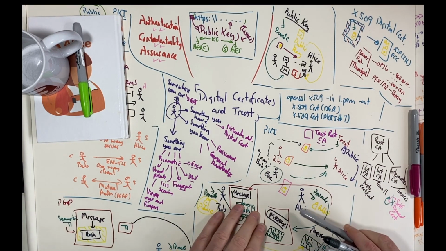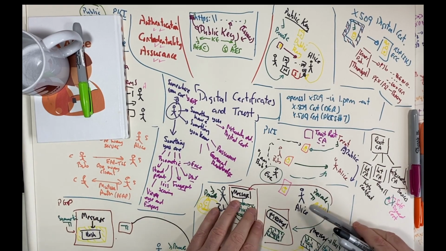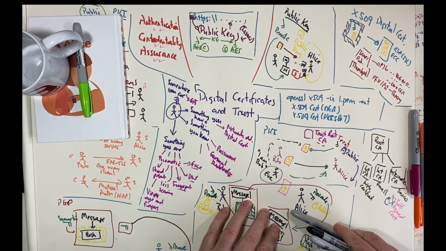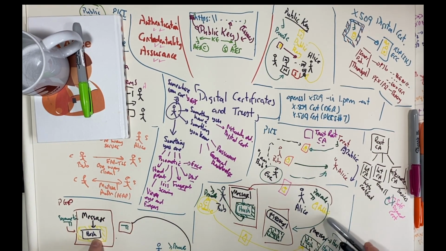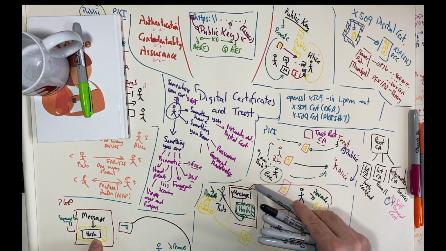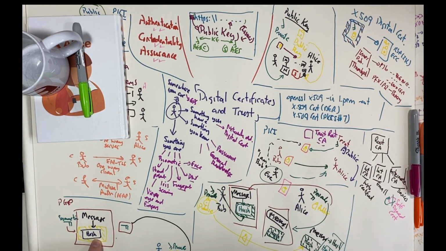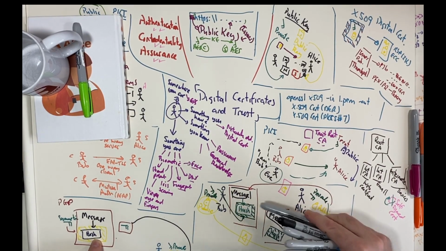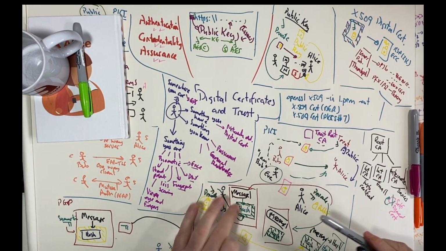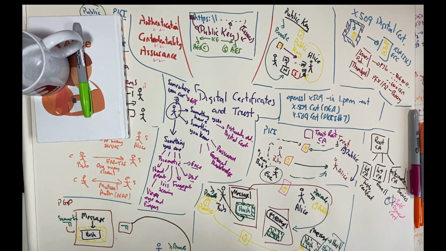So we can see that PGP differs from normal public encryption because we now use a symmetric key to encrypt the message rather than using Alice's public key to encrypt it. And public key encryption is okay for small messages, but it's not so good for large amounts of data, where symmetric key is much better for that.